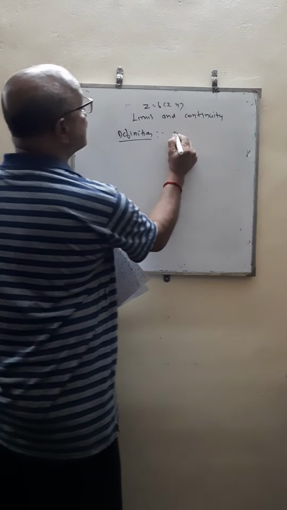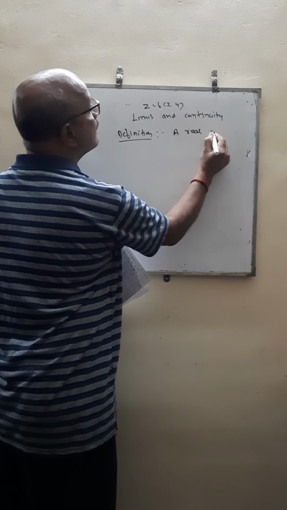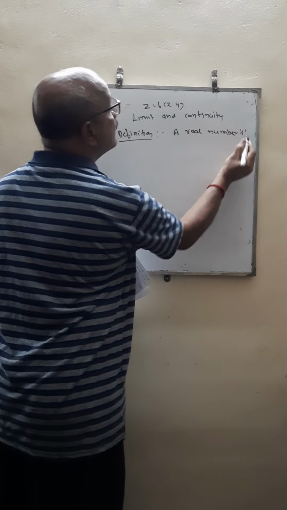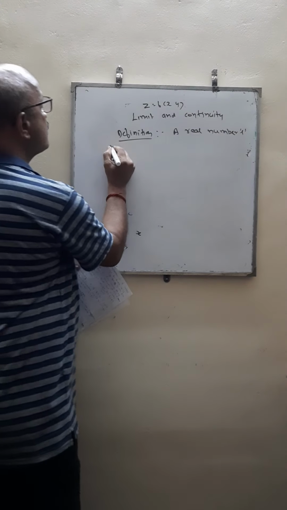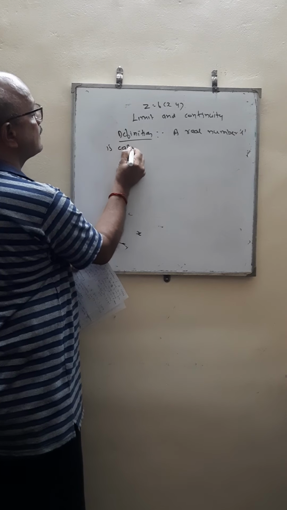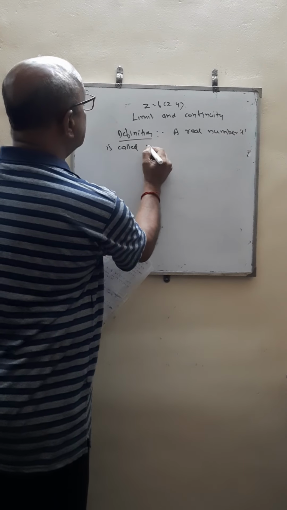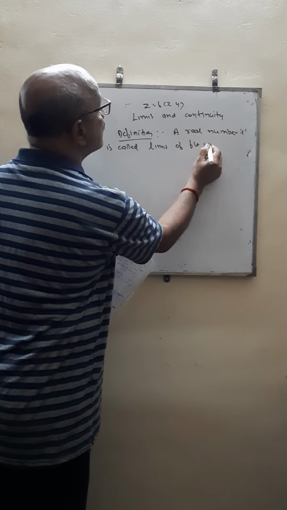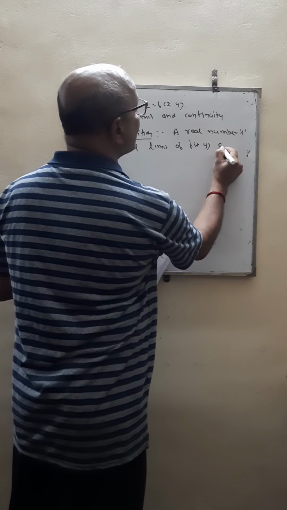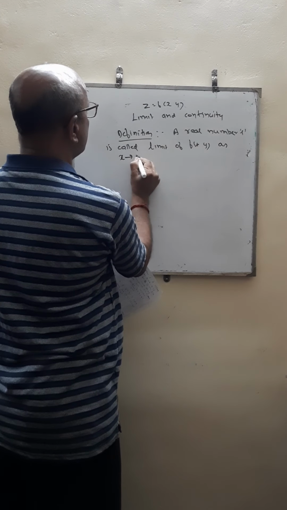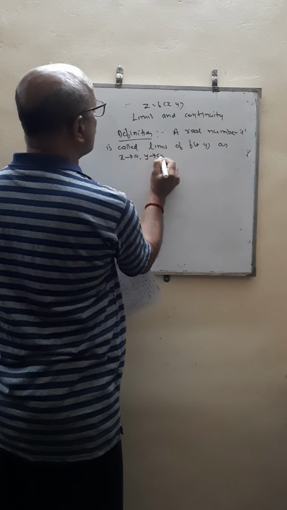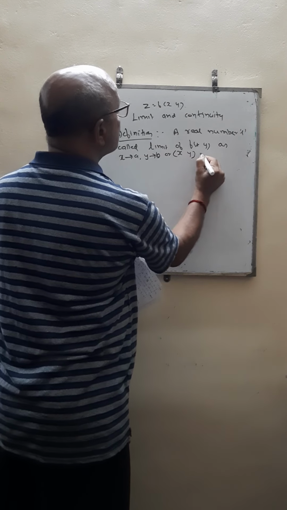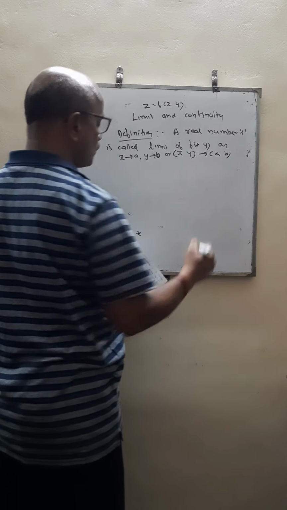A real number L is called the limit of f of x, y as x goes to a, y goes to b, or may be written like this: (x, y) goes to (a, b).